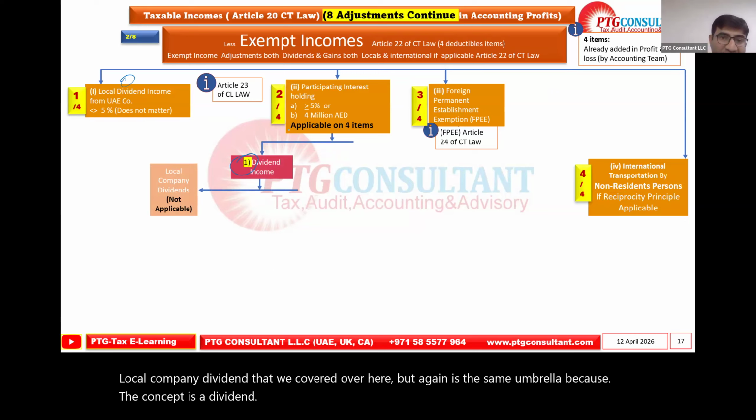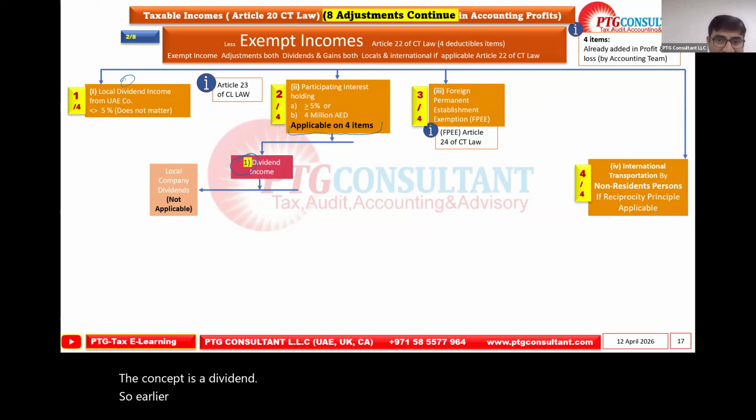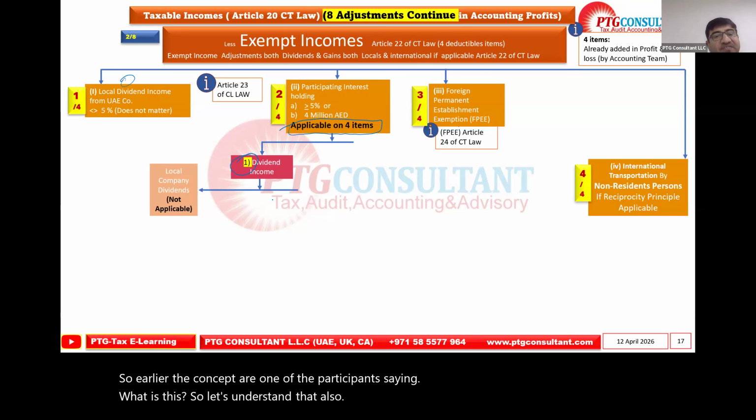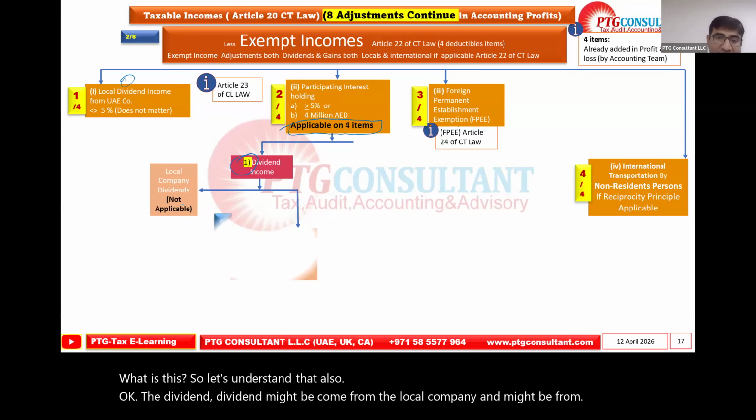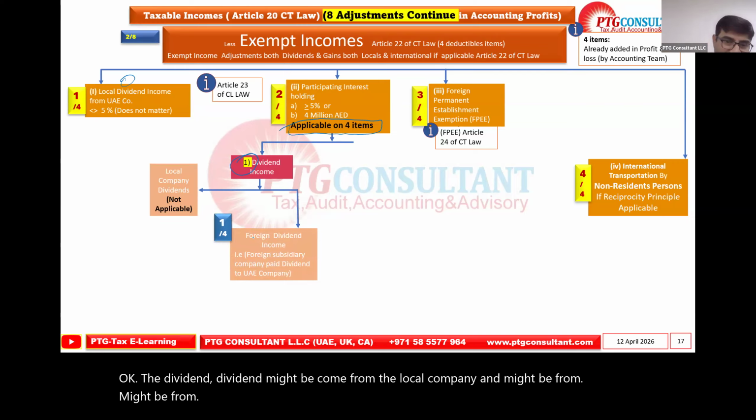So earlier, one of the participants asked, what is this? So let's understand that also. The dividend might come from the local company and might be from a foreign company.